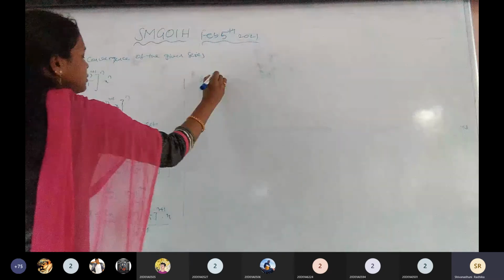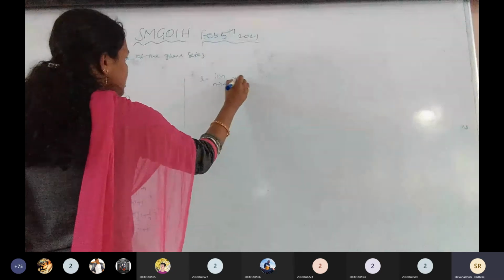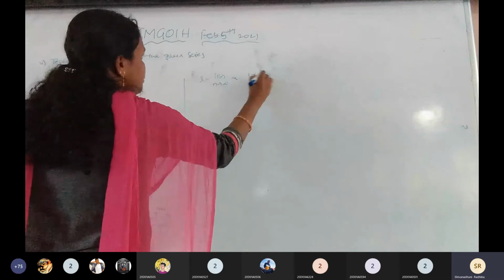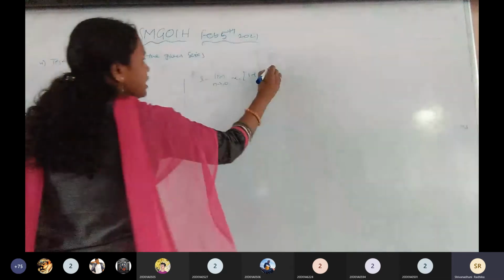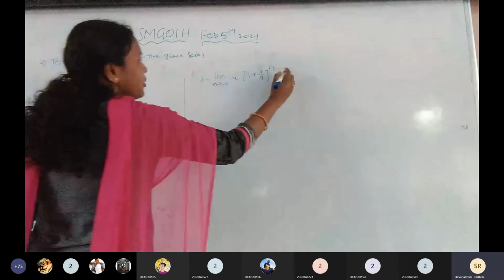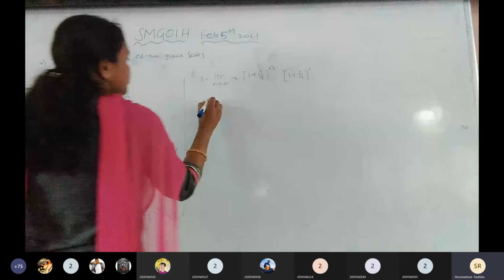L equals limit n tends to infinity, x into 1 plus 1 by n whole to the power of n plus 1, which can be written as 1 plus 1 by n to the power of n, times 1 plus 1 by n to the power of 1. Is it clear?